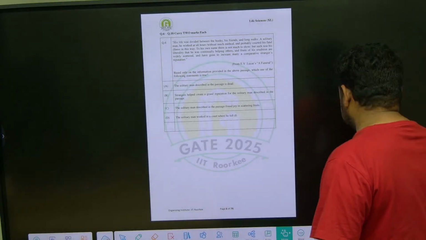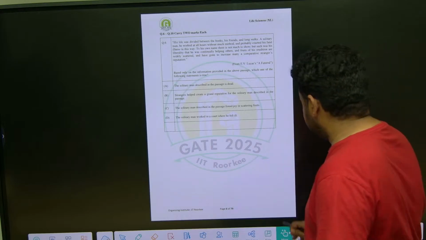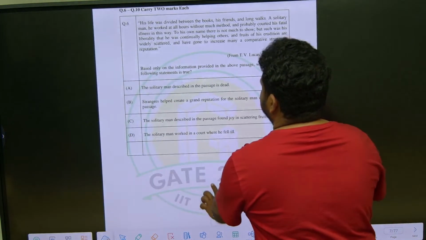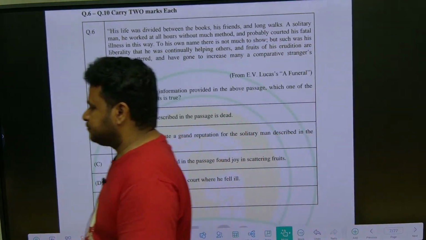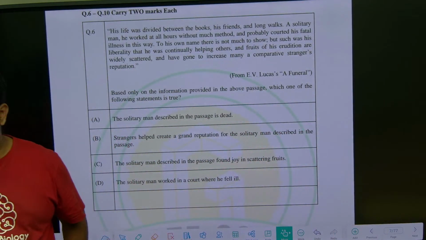So till now we solved questions 1 to 5. They are carrying 1 mark each. Now 2 marks each. So they were given a passage.